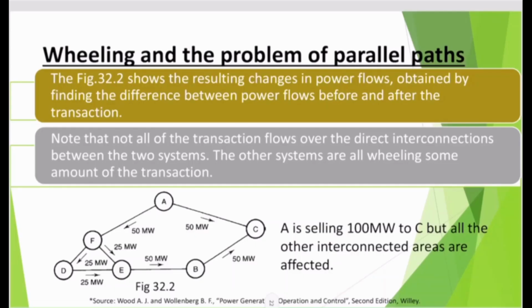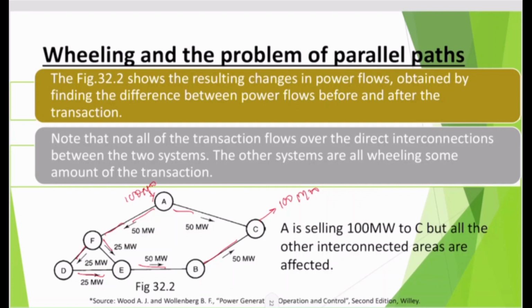Now, figure 32.2 shows the resulting changes in the power flow because of the increase of 100 megawatt and the reduction of 100 megawatt. As you could see, at this location we have increased 100 megawatt and this 100 megawatt has now flowed this way 50, that way 50. And now this 50 is divided into 25, 25 and 25, and these both merge to 50 and move to 50, and finally C got 100 megawatt as additional energy. And A has injected 100 megawatt.